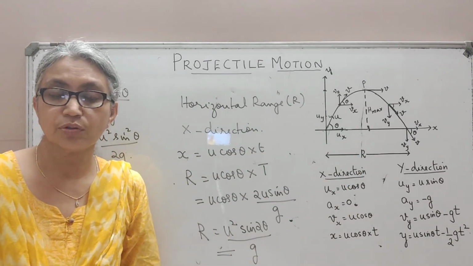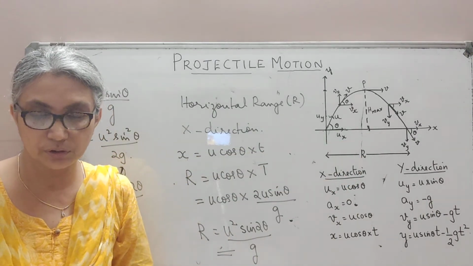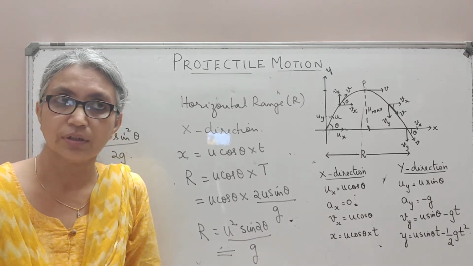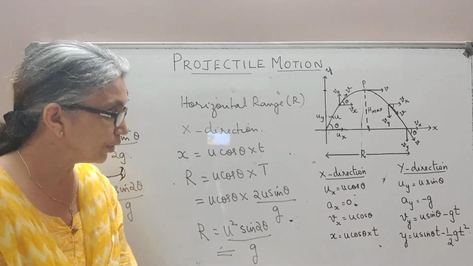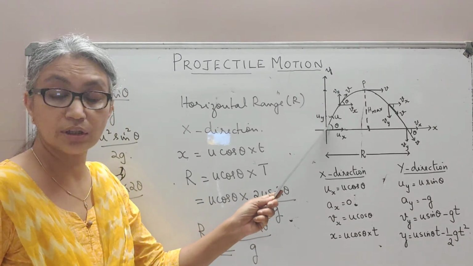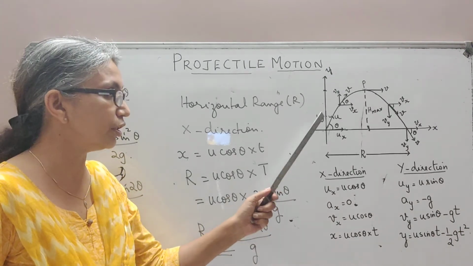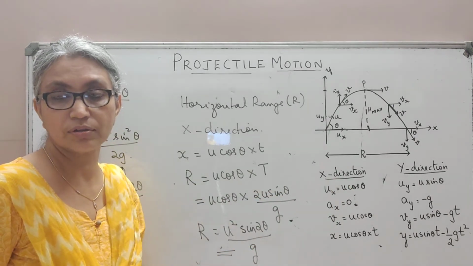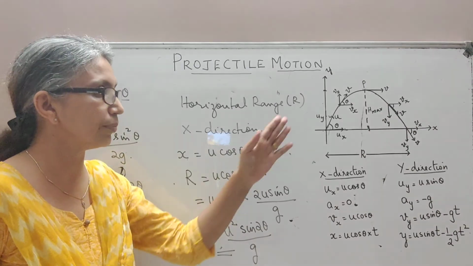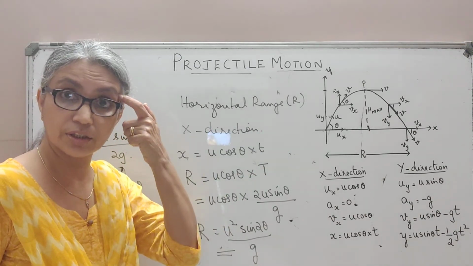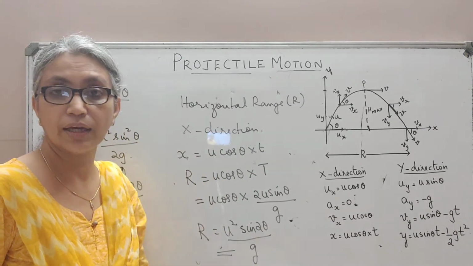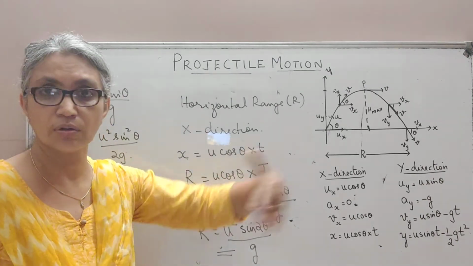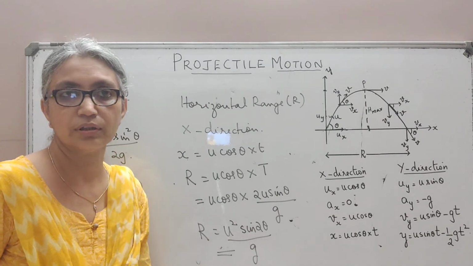Now, one more question for you, to be answered in the comment section. Let's say you're playing football. At what angle will you kick the football initially so that you get it to travel the maximum horizontal distance, meaning the maximum horizontal range? What do you think will be the angle at which you should kick your football if you want it to go furthest along the ground?